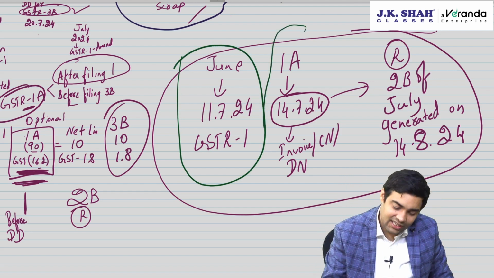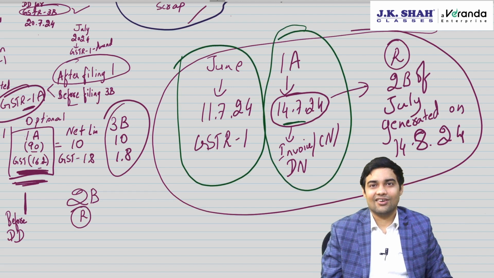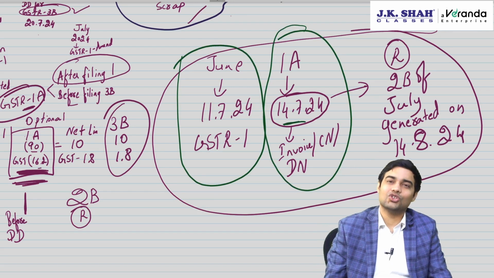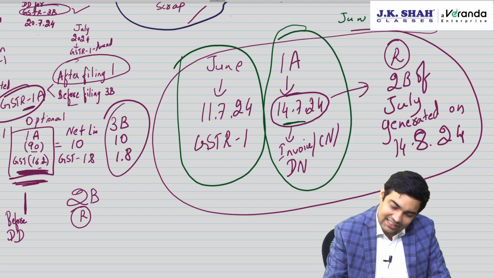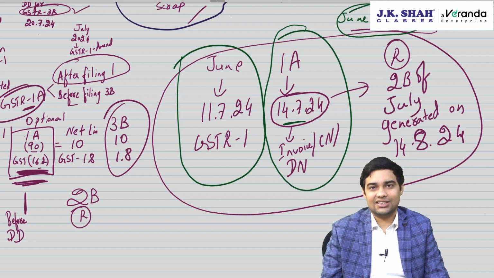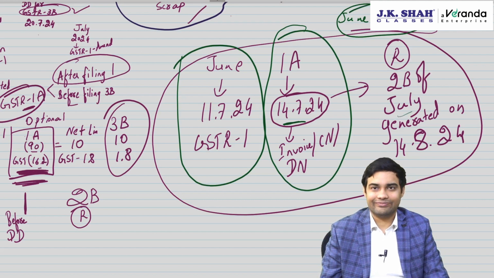They report it in 1A on 14th. Whether I can claim ITC for the June month as a recipient? No, because it will not come in June GSTR 2B. It will come in July GSTR 2B.